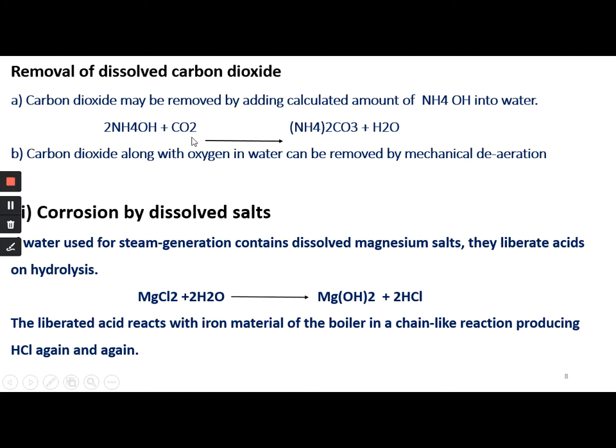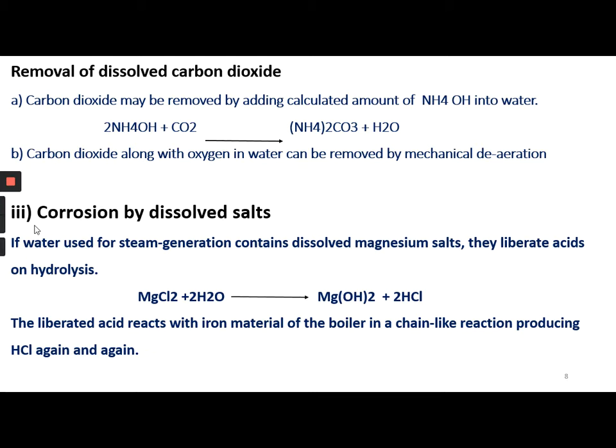By this way, we can chemically remove carbon dioxide in the boiler water. The other method is mechanical deaeration: like oxygen, we can mechanically deaerate the carbon dioxide present in the boiler water.